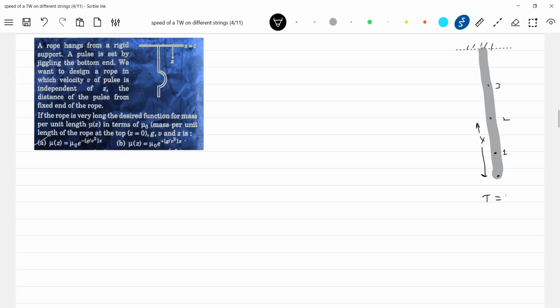I think we wrote an equation like this: mu g x. This rope has a mass m, very uniform density. Even then, the tension at this point will be zero, no? And as x increases, the tension will become maximum. Tension at this point will be maximum. And we know the speed of the wave is root of T by mu.